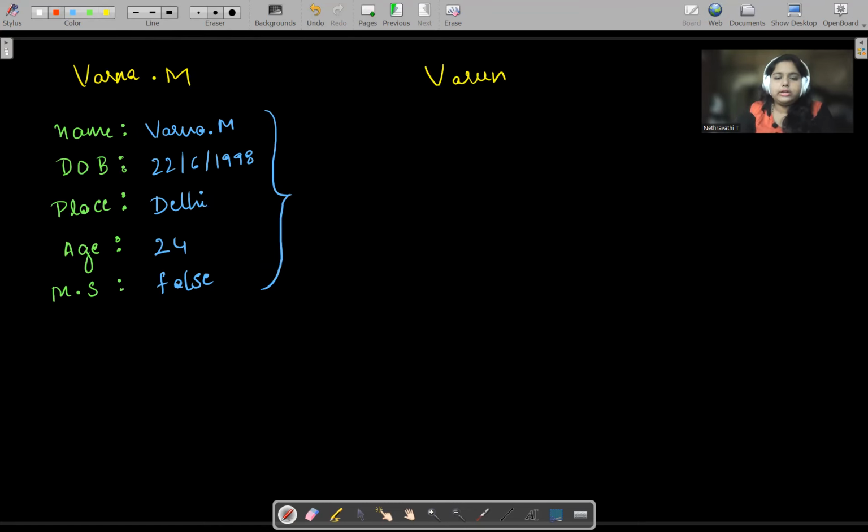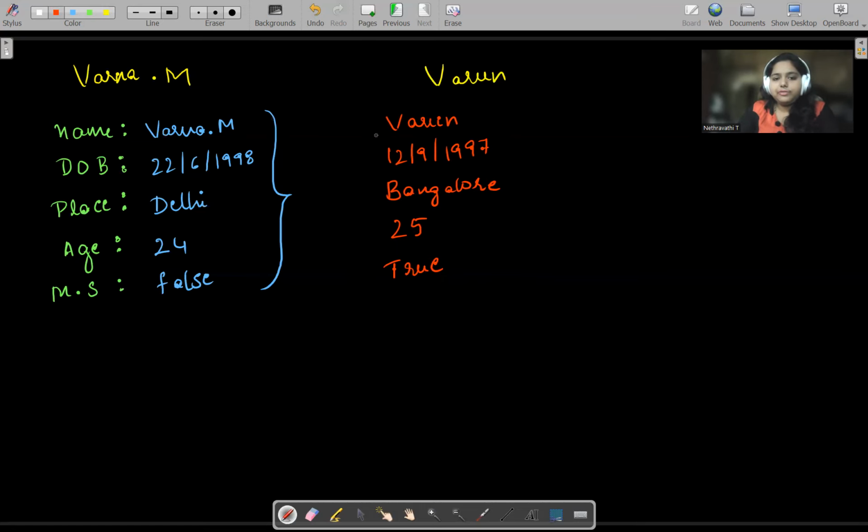So we want the data of that person also. Yes, the keys are same and only the values are changing. So the name is Varun. Date of birth is 12/9/1997, and place is Bangalore. Age is, let's say, 25 years. Marital status, let us set it as true.